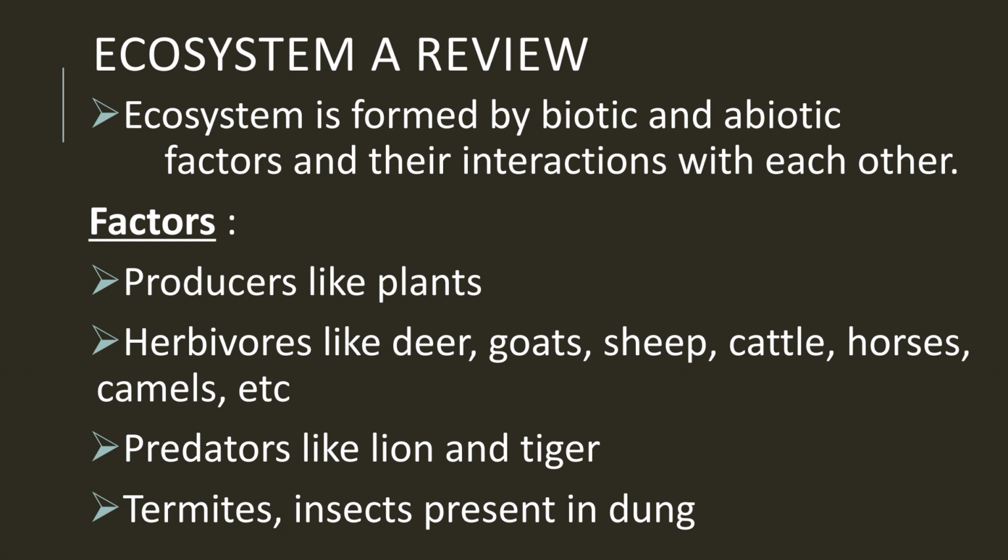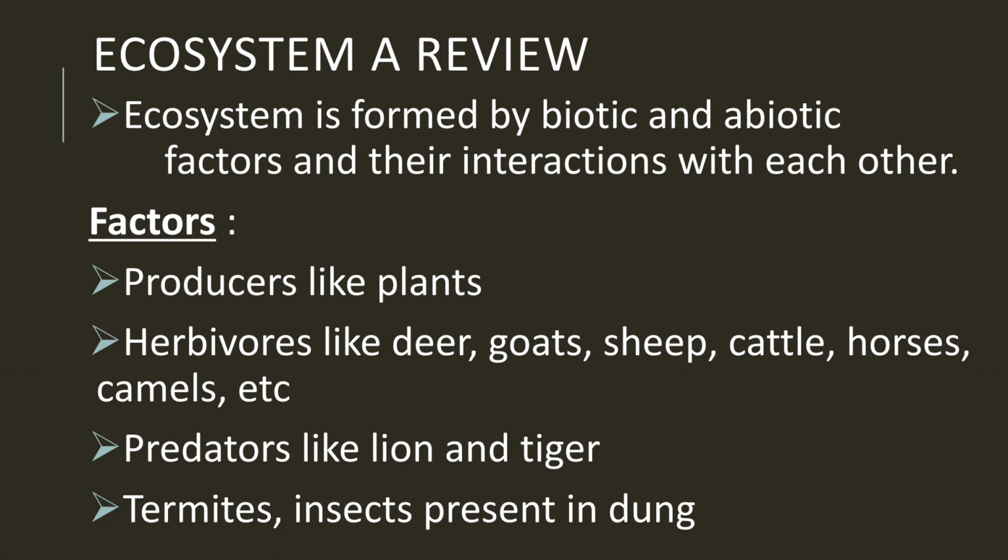The next is predators. Predators are the animals who are dependent on herbivores for their food, or they feed upon the other animals. In common language, we can say the non-vegetarian animals which eat other animals for getting their energy or for their food. The examples of these predators are lion and tiger.